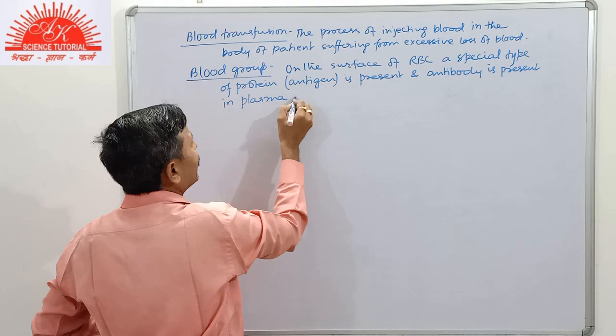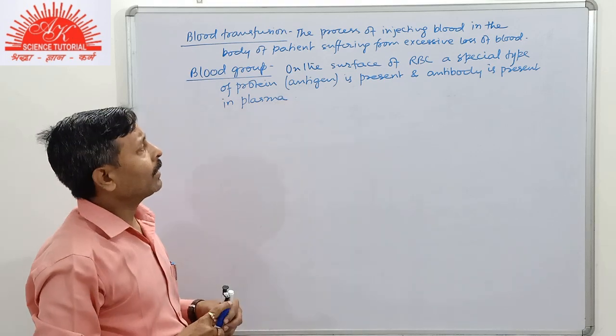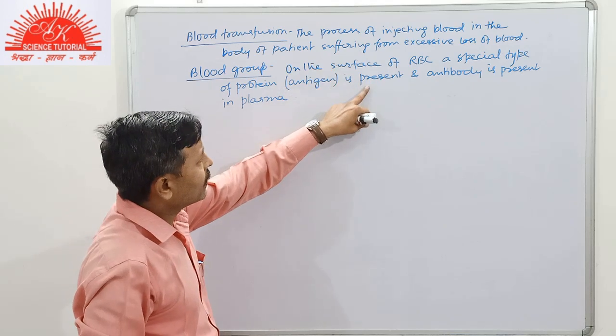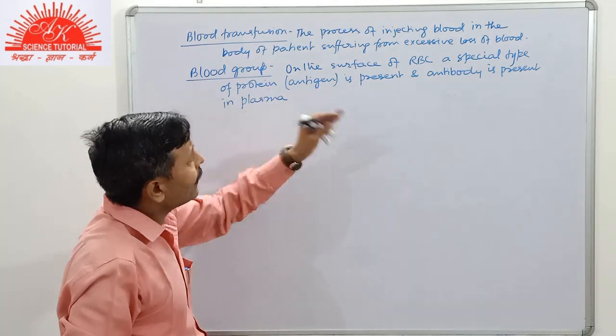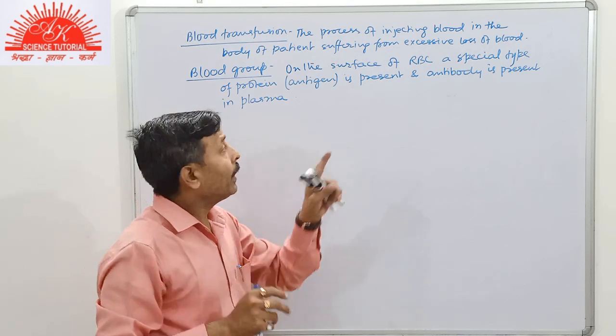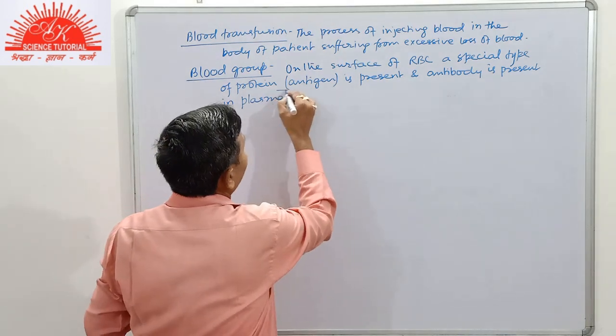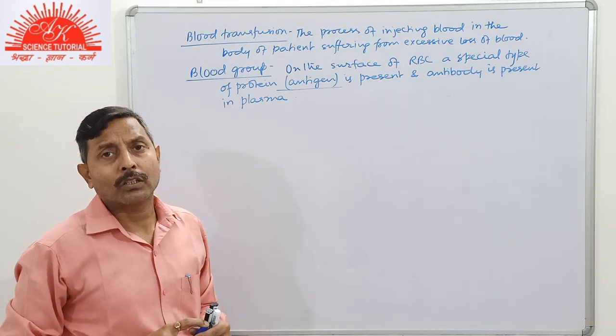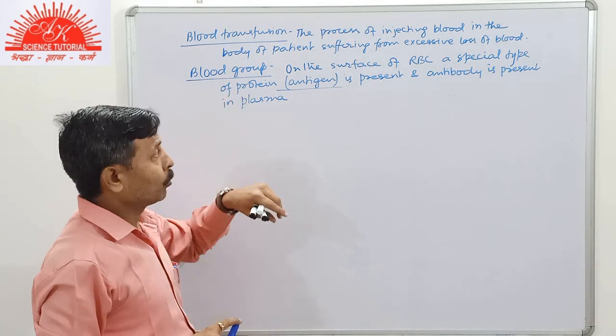So in normal condition, the antigen, the natural component, is present on the RBC, and antibody is present in the blood plasma. On the basis of this antigen, the blood is classified. So this is called blood group.